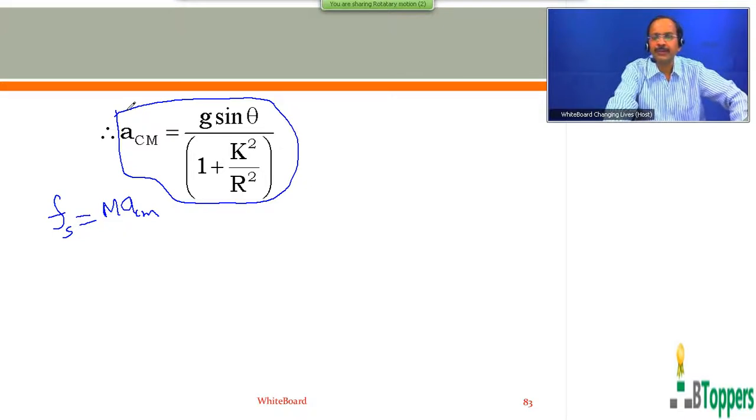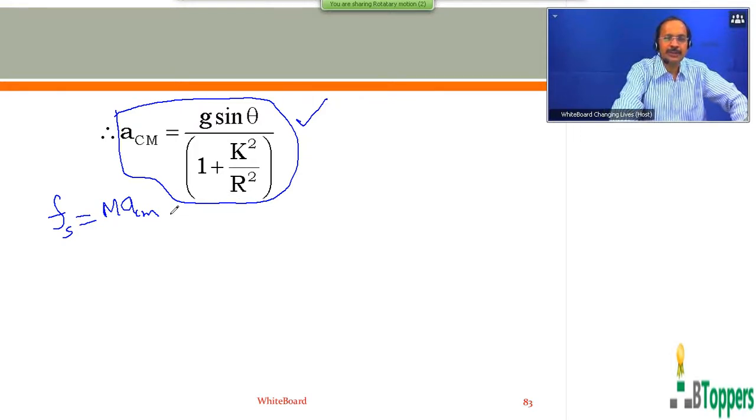You should understand and follow the discussion. You should understand how to calculate the magnitude of the friction required so that the body can roll down the fixed inclined plane without slipping. But this result, you better remember, there are a number of questions which can be answered faster if you remember this result. Whereas the rest of the discussion you need to follow.